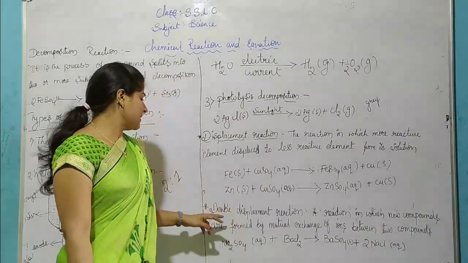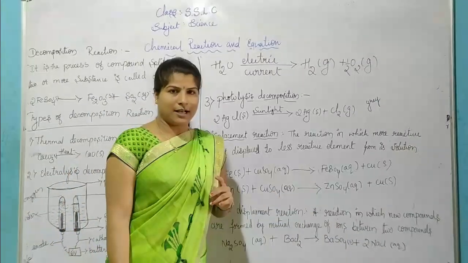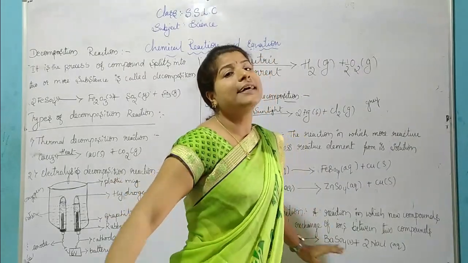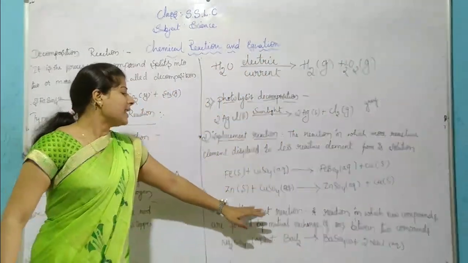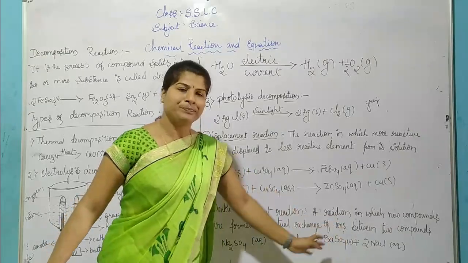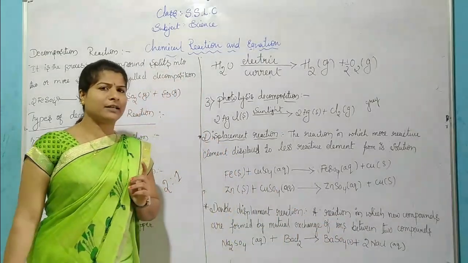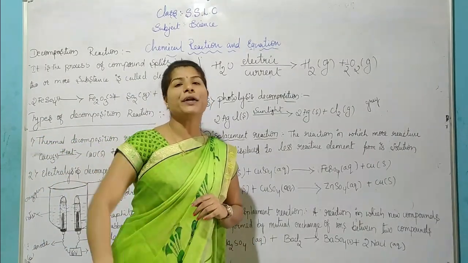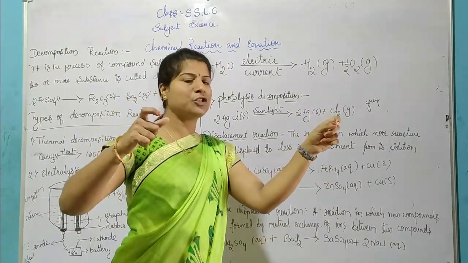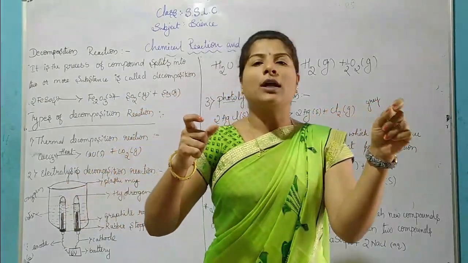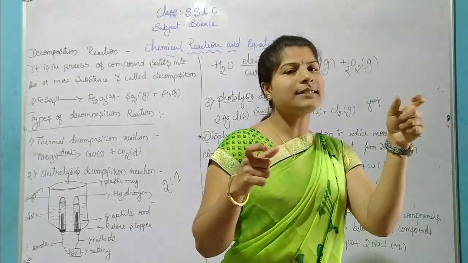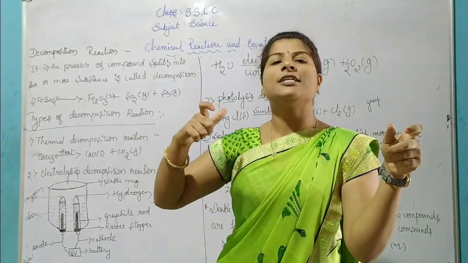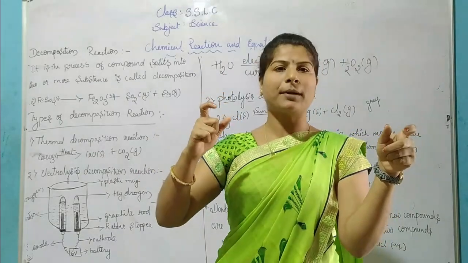Now we are discussing the double displacement reaction. Displacement is only displacing; here what I am discussing now is double displacement. Here also we are doing one activity. In one test tube we take sodium sulfate, and in another test tube we take barium chloride.